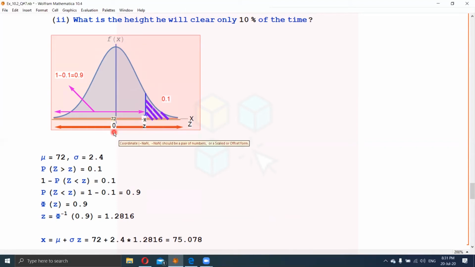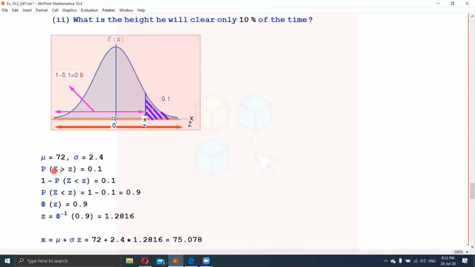72 is the point which 50% of the jumpers can jump, and above this, 73, 74, 75, whenever the point is higher than 72, the probability of jumping this point reduces, and up to this point it's reduced so that only 10% of jumpers can jump this height, which is far away from 72, and we have to find that height which 10% of jumpers can jump.